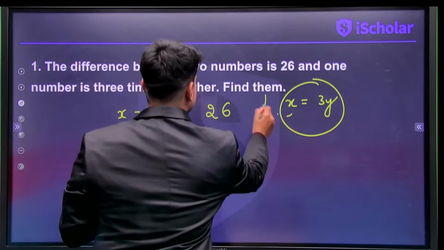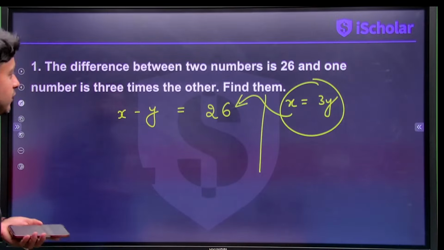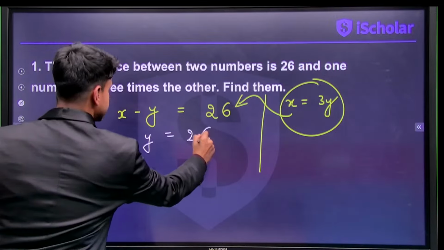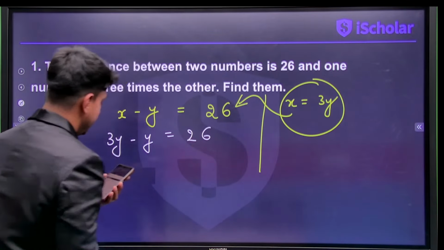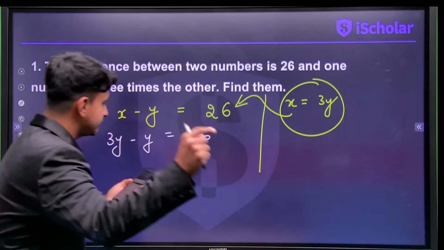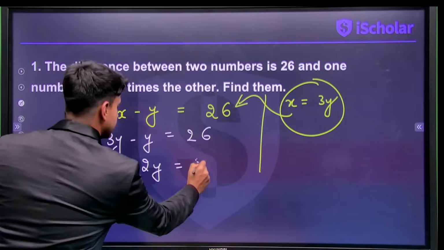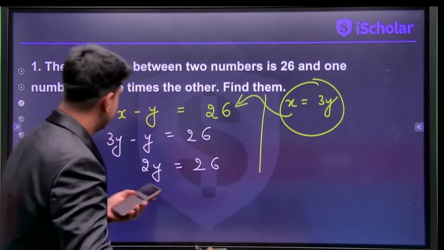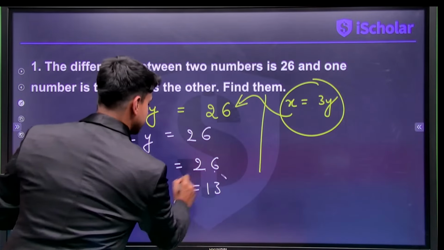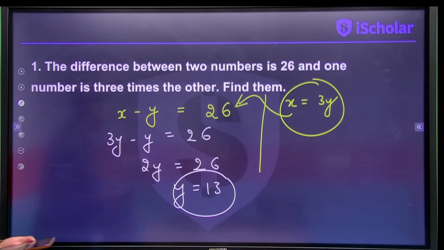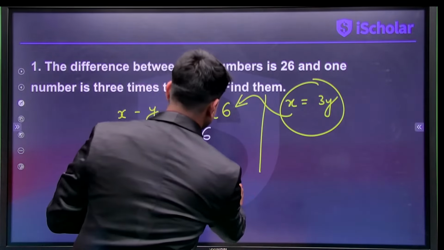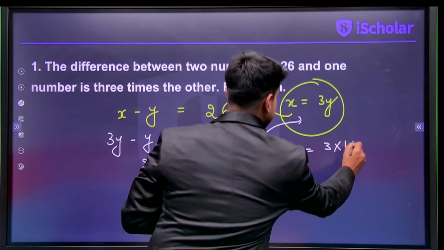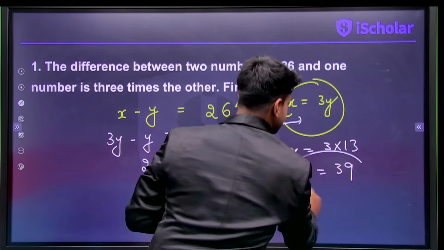So the value of x will be put over here. When you put x value as 3y, what will you get? 3y minus y is 26. Yes or no, everybody? So 3y minus y is 26, so we'll get 2y is 26. That means what is the value of y, my dear students? The value of y will be 13. Correct? If you get your y value, you can easily substitute here to get the value of x, which will be 3 times 13. That means x is 39, my dear students.